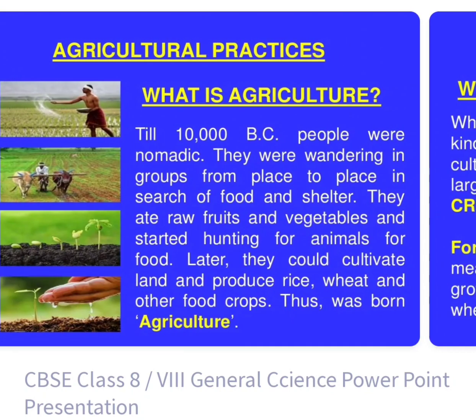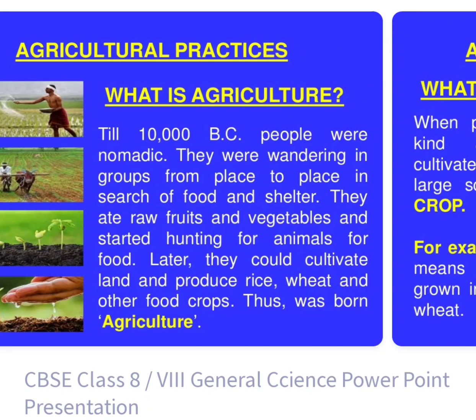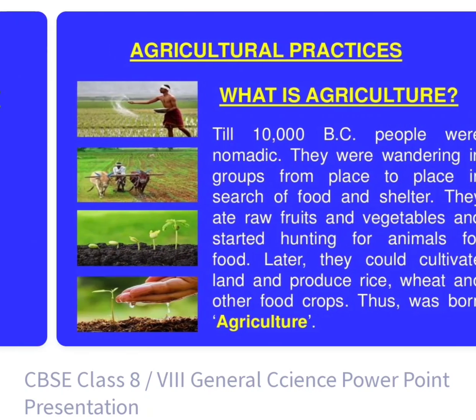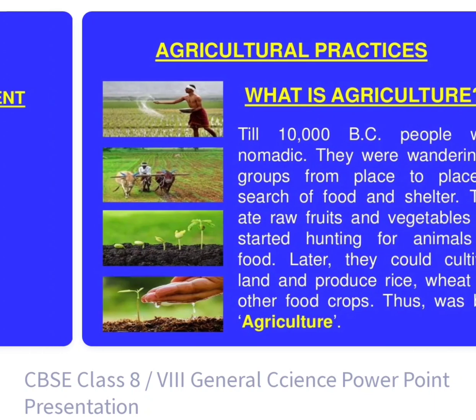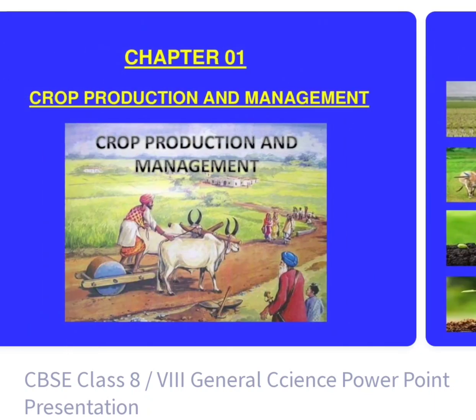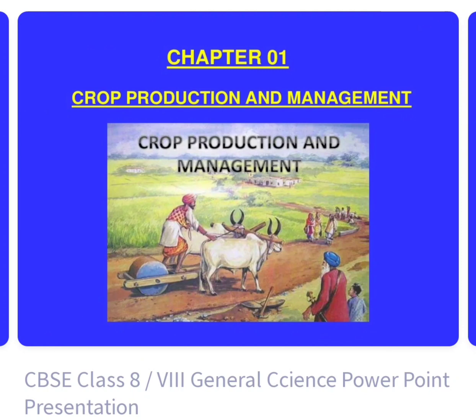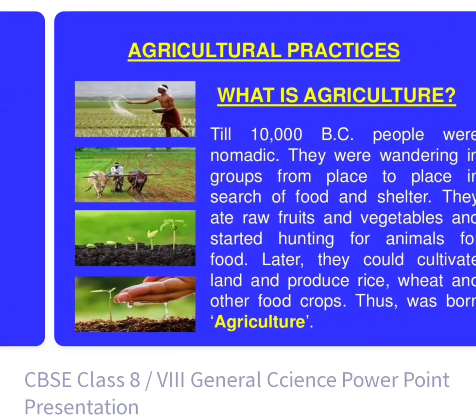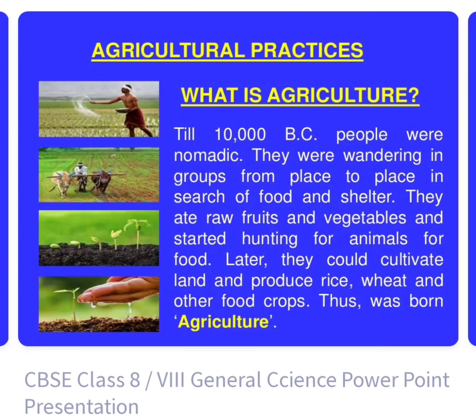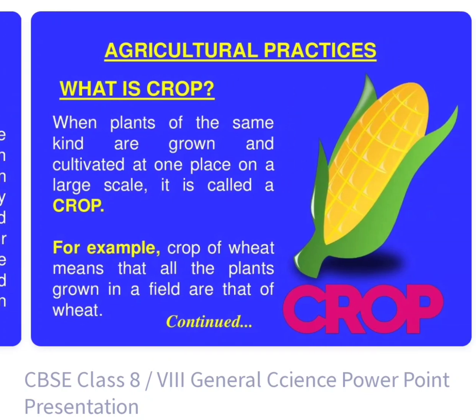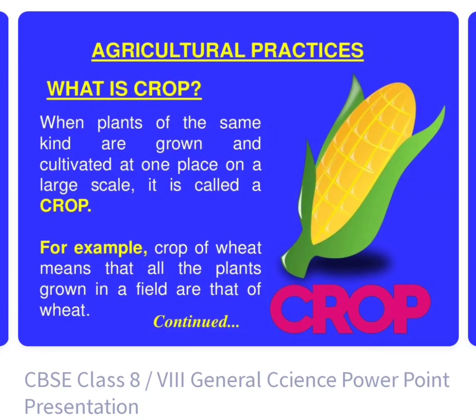Next, we have what is a crop. When plants of the same kind are grown on a large scale at the same place, this is called a crop. On the basis of growing season, we have different types of crops, like the kharif crop and the rabi crop. For example, in a wheat crop, all plants grown in the field are wheat. In a paddy field, there will be only paddy.